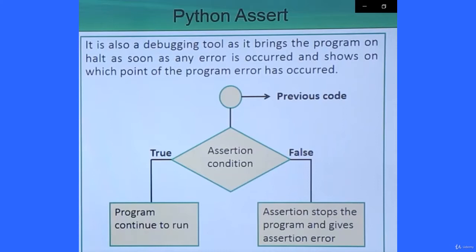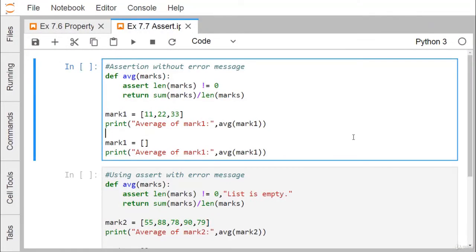For better clarity, let us go for one practical demonstration. We will be showing you how this assertion can be implemented in Python. We know that assertions are statements that assert or state a fact confidently in our program. For example, while writing a division function, you are confident that the divisor should not be 0. In that case, we can insert one assert divisor is not equal to 0 accordingly.